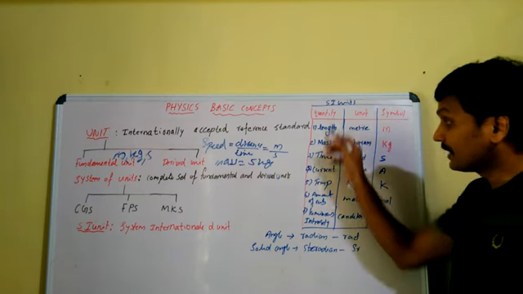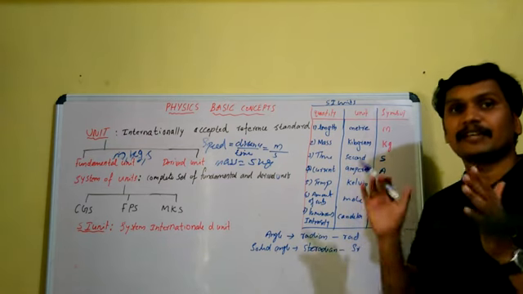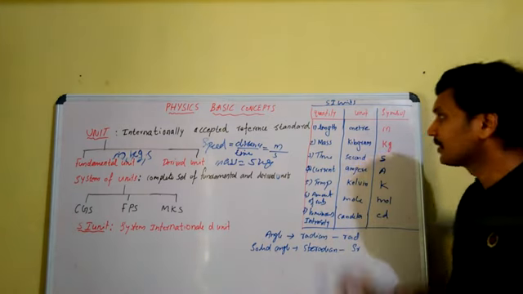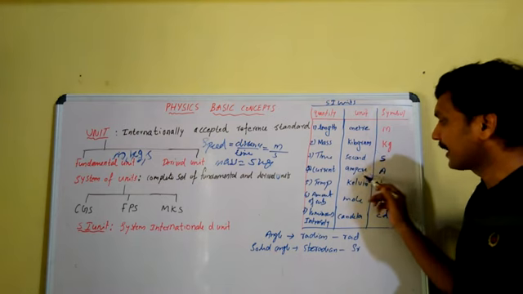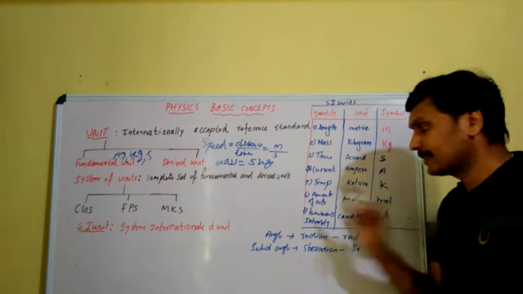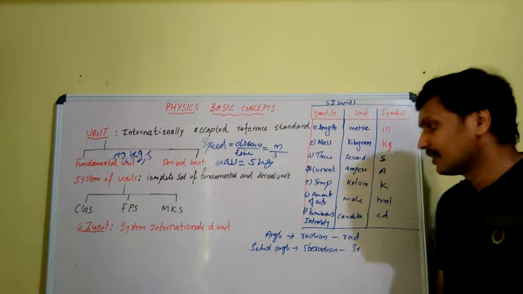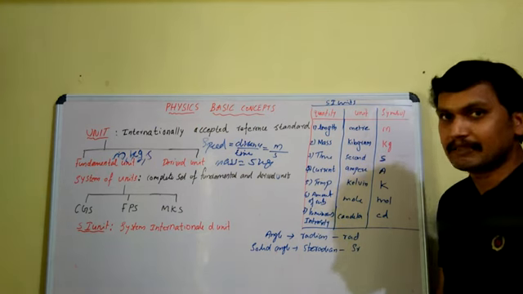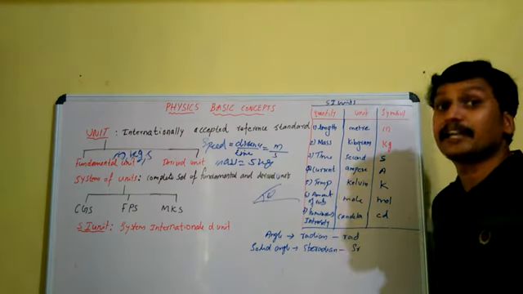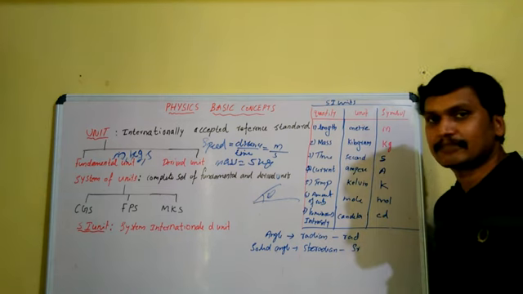We have 7 fundamental physical quantities in physics, and for their measurement we have 7 fundamental units. What are they? Meter, kilogram, second, ampere, Kelvin, mole and candela. Along with the 7 fundamental units, we have 2 more units, supplementary units. They are for the measurement of plane angle. If you are drawing an angle in a plane, the angle is measured in radian. The symbol for radian is RAD.